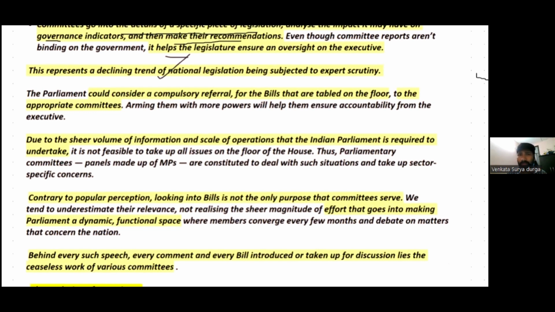So more powers will help them ensure accountability of the executive. It suggests that the parliamentary committees should have more powers, so that it ensures the accountability of the executive to the legislature. However, we need to understand there has been a sheer, increasing volume of information and scale of operations that the Indian Parliament is required to undertake, because India is such a diverse country, and geographically also it is a huge country in terms of geographical expansion.